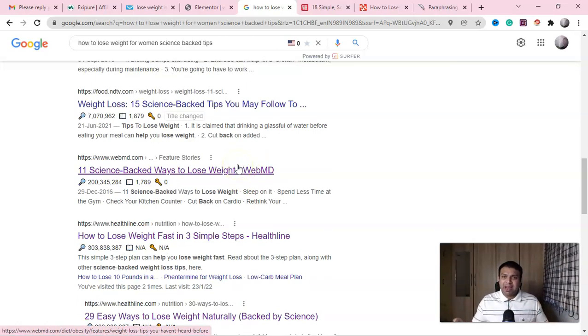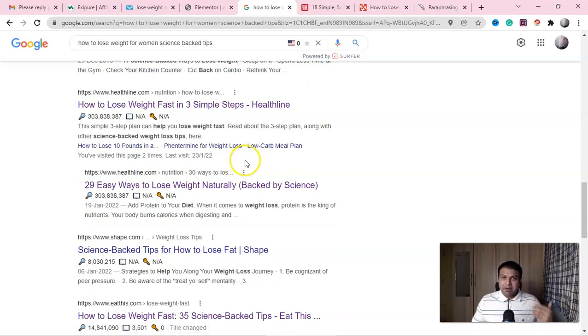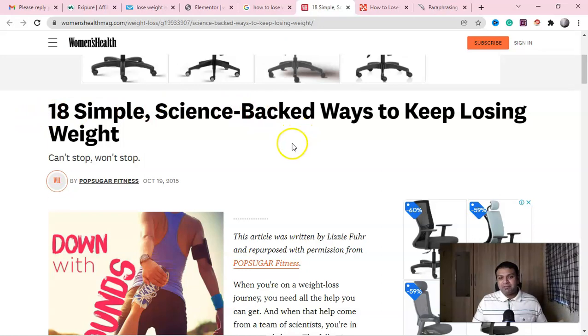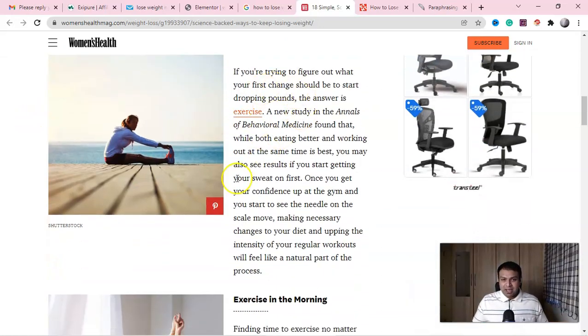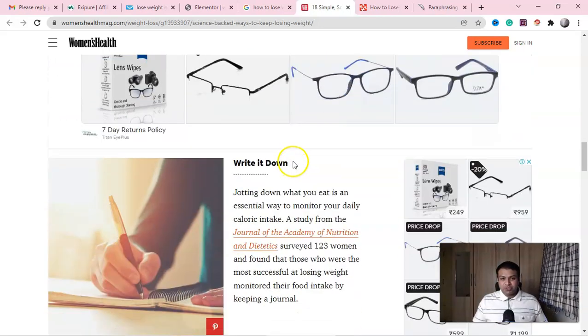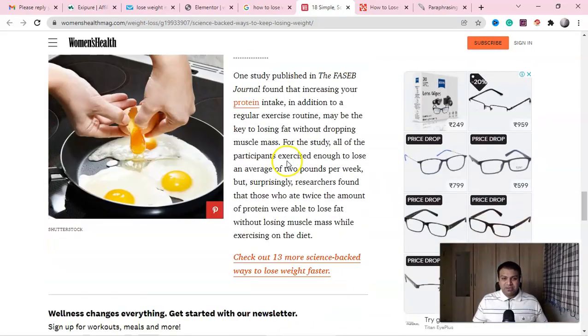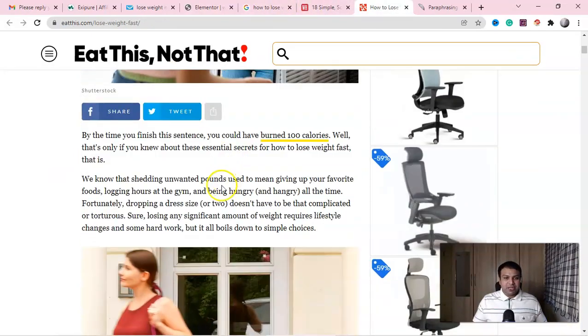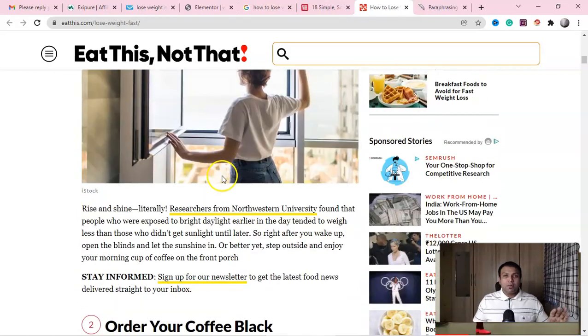Not every time science-backed. Understand this, okay? That is not a secret here, okay? Everything depends upon how you plan a landing page, okay? And you'll get a lot of content. Look at this, 18 simple science-backed ways to keep losing weight, okay? They have given you so many scientific methods here, okay, which you can use, right? Write it down, go nuts, right? Double your protein, right? So that's what I am doing in my landing page from here. Look at this, 35 best secrets to lose weight. So there is no lack of content, guys, but do not copy anybody's content.